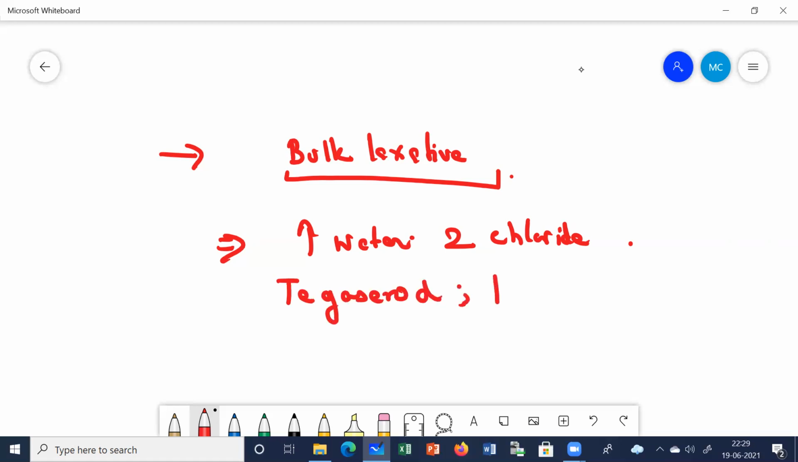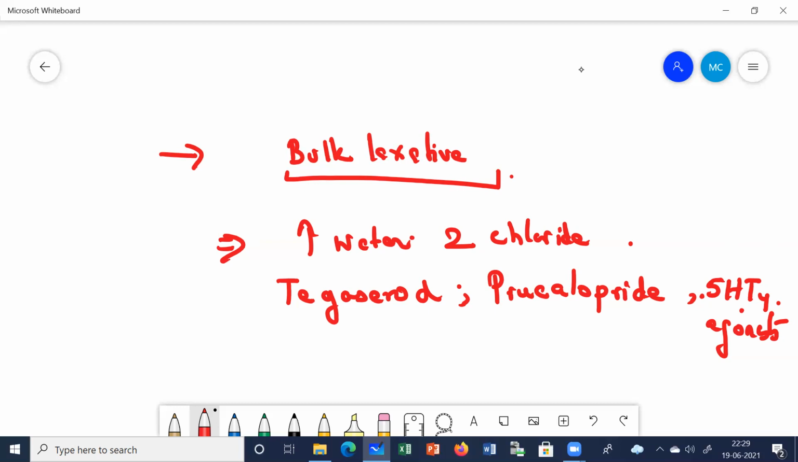Okay, tegaserod. Remember, these are used in the constipation dominant. Prucalopride. Okay, tegaserod, prucalopride, different 5-HT4 agonist drugs, the prokinetic drugs. Okay, so what are these drugs going to do? They're going to increase the intestinal secretion of water and chloride. Clear?